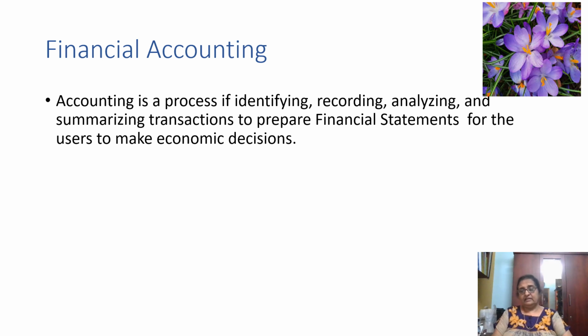What is the economic decision? Generally, the users are primary and other users. The primary users provide resources to the business or the company. They are like investors, like you. If you want to start a company, you provide capital. You take it out from your savings and invest it. You provide resources to the business.